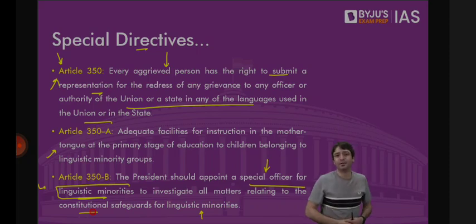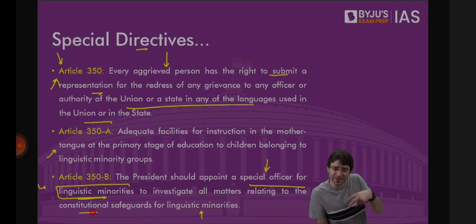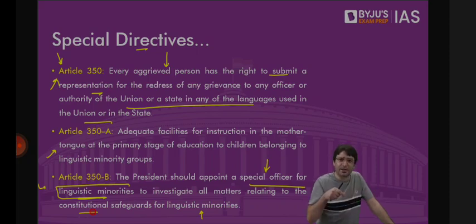Madam President, we are linguistic minorities in our own state. We want our language to be protected, preserved. The President says, yes, you can do that. Article 29 is your fundamental right. Every section of citizens residing anywhere within the territory of India, if you have a distinct language, script, and culture of your own, you have the fundamental right to preserve that culture. So that's your fundamental right.